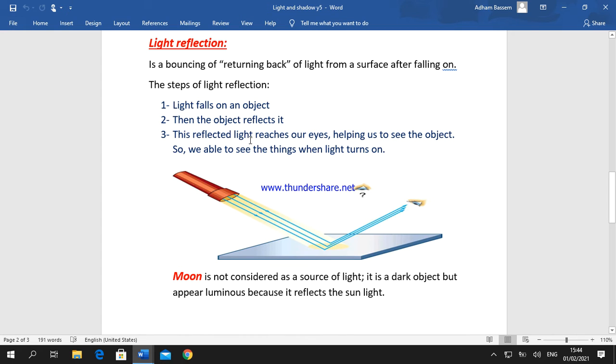This reflected light reaches our eyes, helping us to see the object. So our vision depends on light reflection. We see by light reflection. We are able to see things when light is turned on and reflected to our eyes.